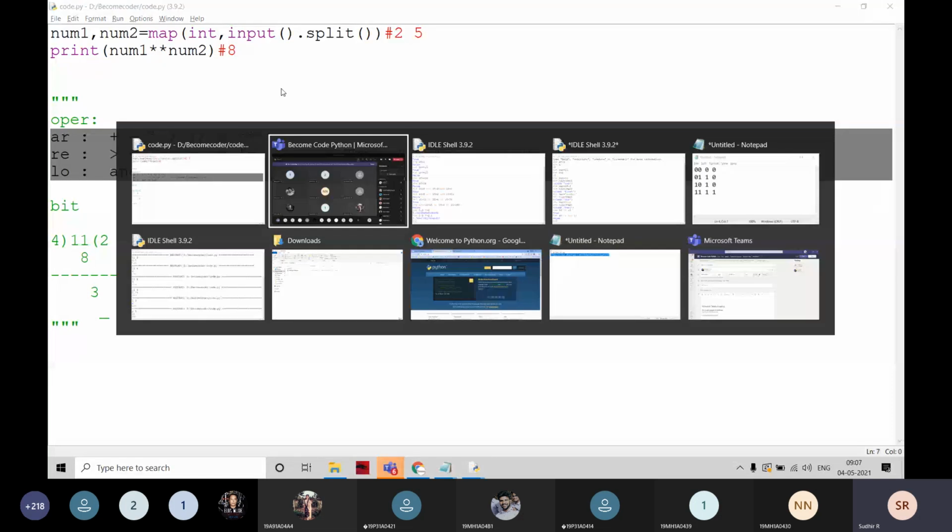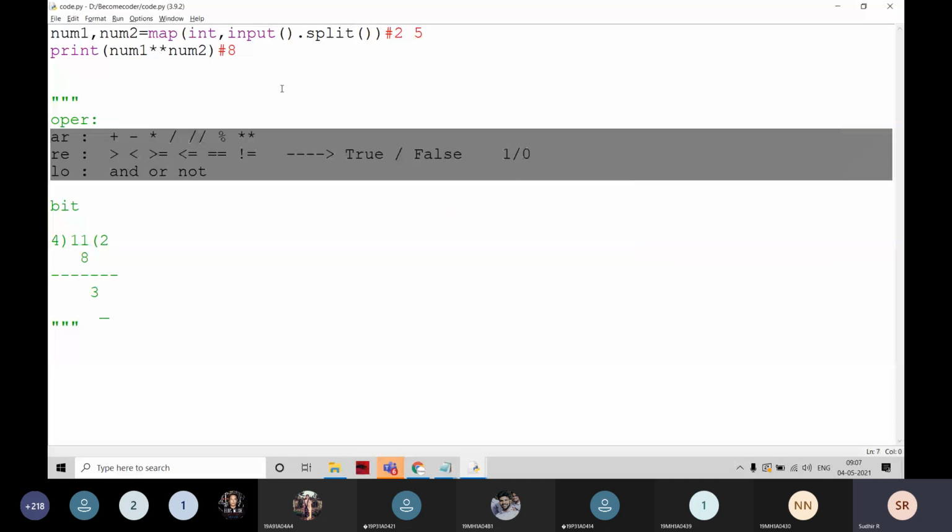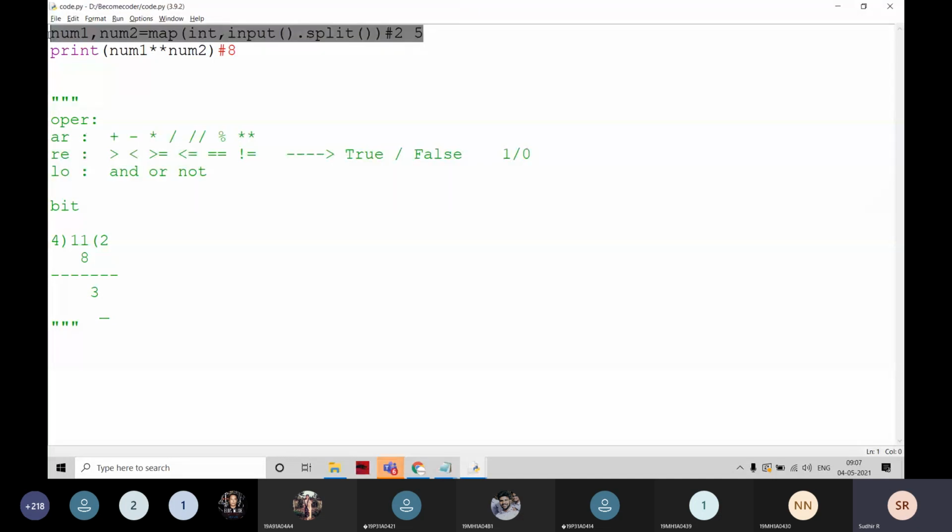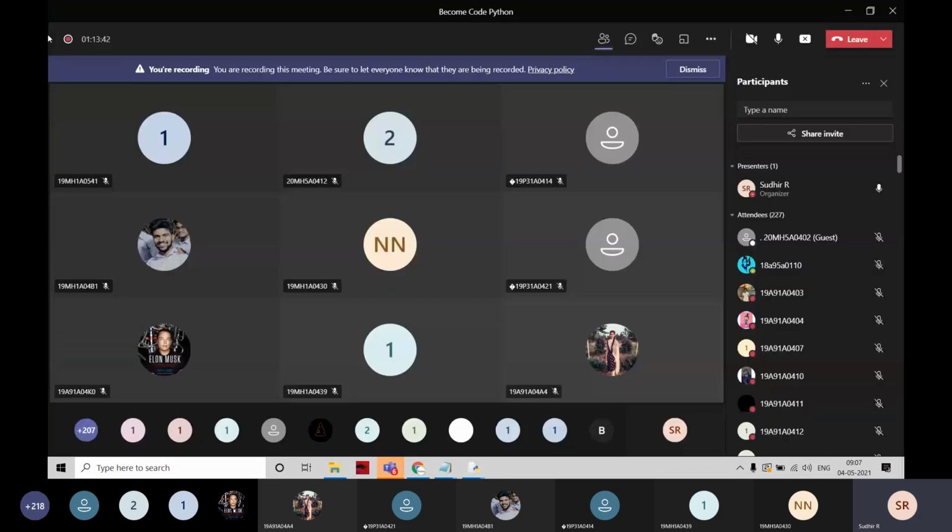The main thing is single line input reading. Single line input reading: num1, num2 is equal to map of int comma input dot split. I have to know how to read multiple values in a single line.